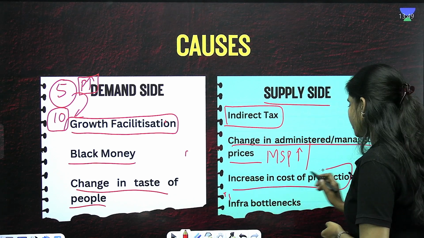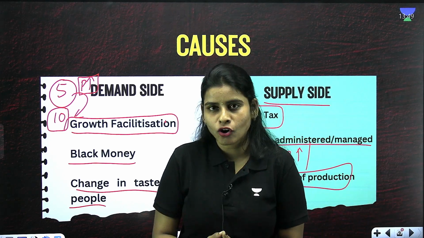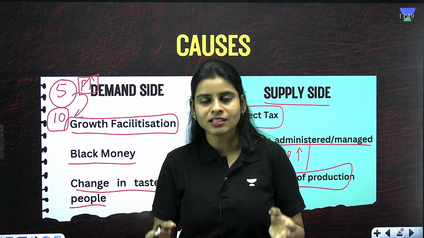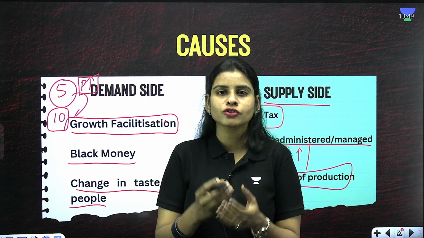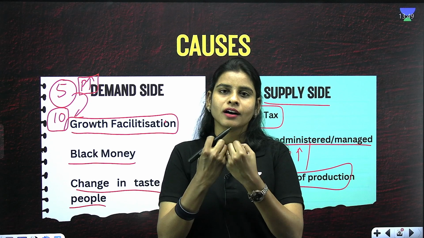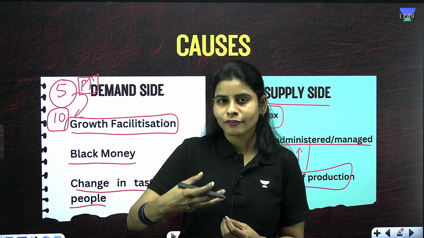Increase in cost of production can happen because of increase in labor cost, or increase in cost of raw materials. Whenever you have to make use of new technology that is available, of course you have to spend more, right?